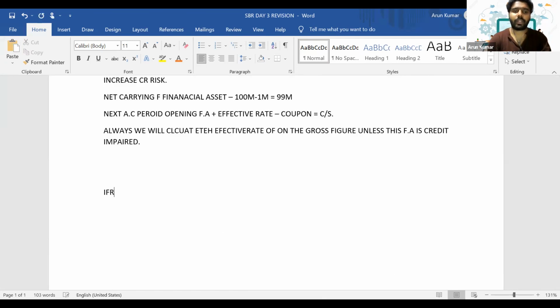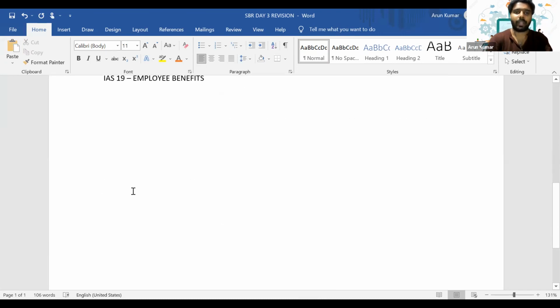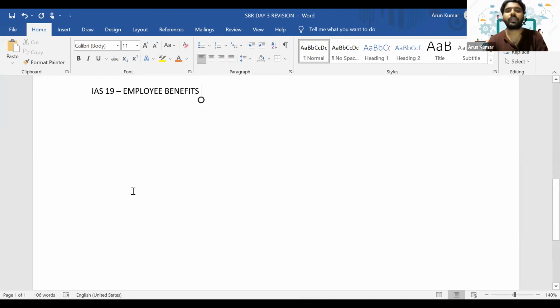Next, we are going to discuss IAS 19. IAS 19 mainly deals with employment benefits. What do you mean by employment benefits? The benefits that we provide to employees. It can be of different types: short-term benefits as well as long-term benefits, and it will also include post-employment benefits.